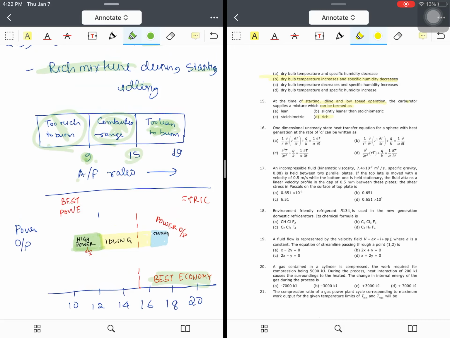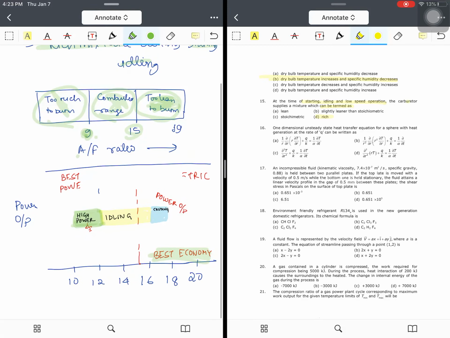Now when you go beyond this 15, it comes under too lean a mixture, too lean to burn. That means the air quantity is very high as compared to the fuel. Therefore there might be a possibility that it may not be able to burn the fuel properly, resulting in the expulsion of carbon monoxide as a gas.